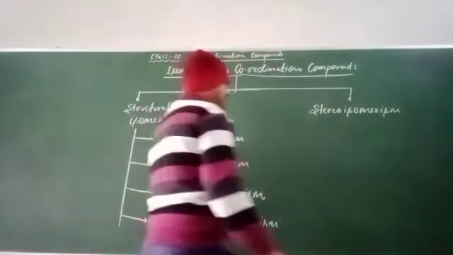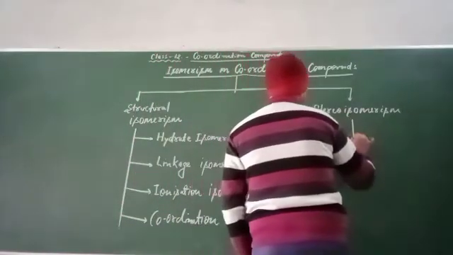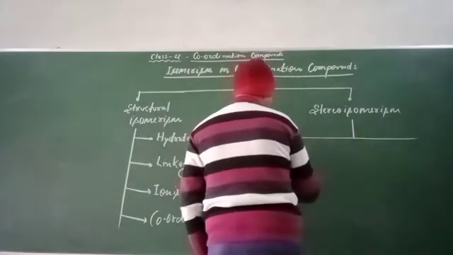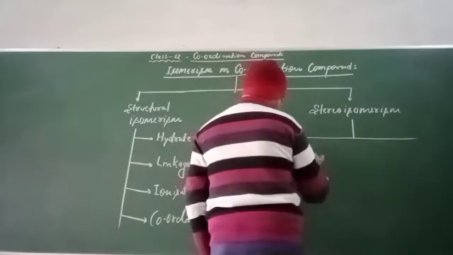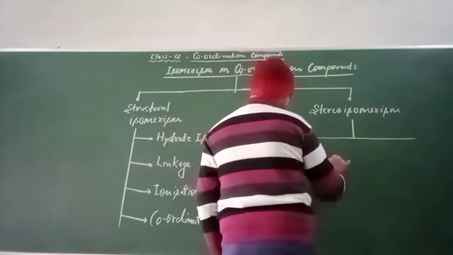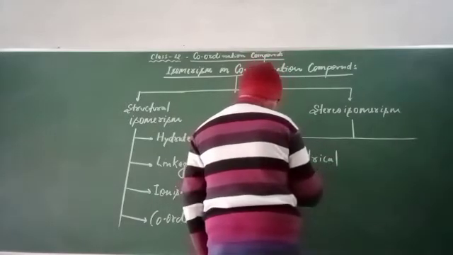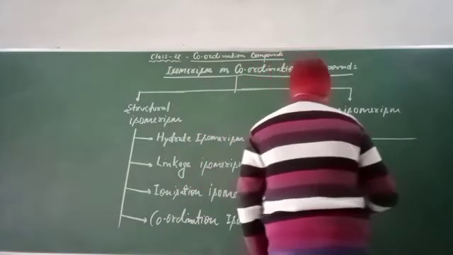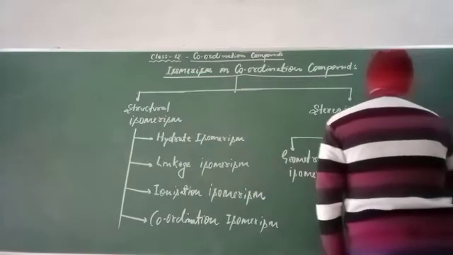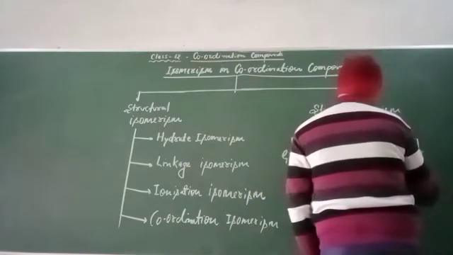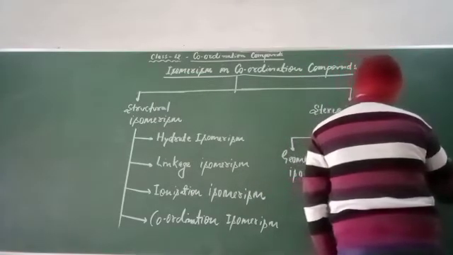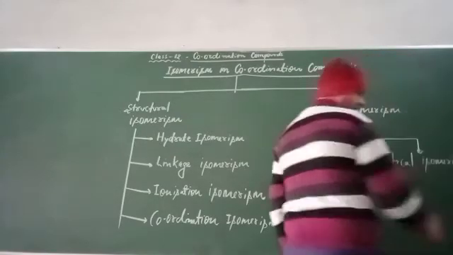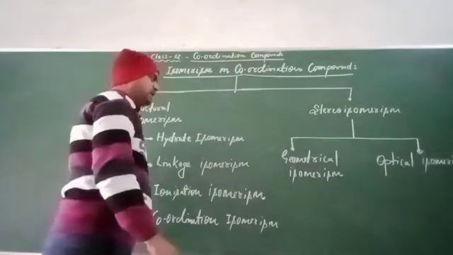Clear? And stereoisomerism is of two types. The first one is geometrical isomerism, and the second one is optical isomerism.